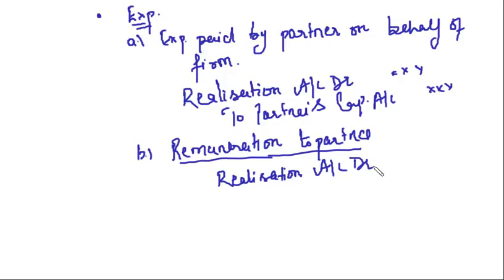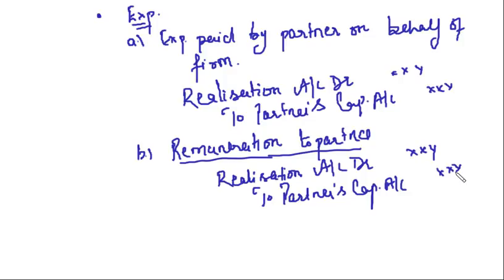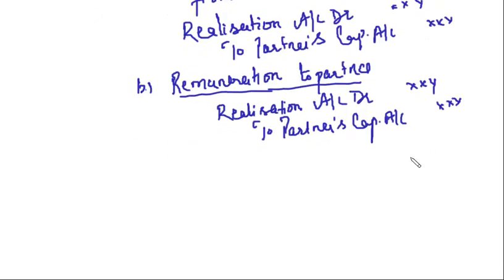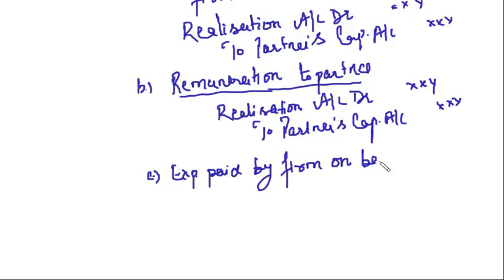Realization account debit to partners' capital account. Clear? What was the third case? Third case is expenses paid by firm on behalf of partner.